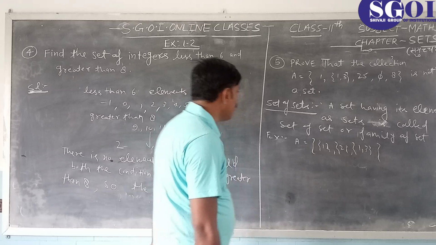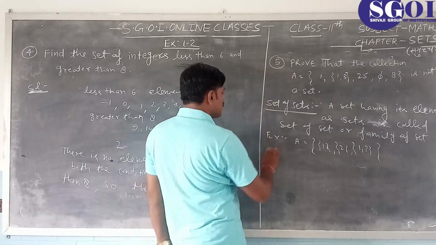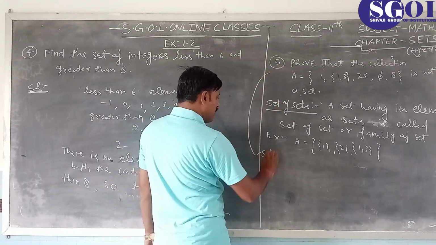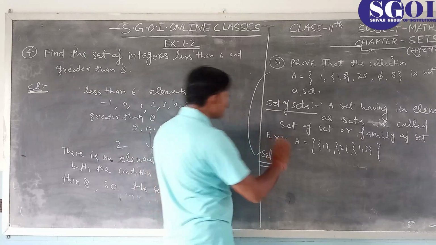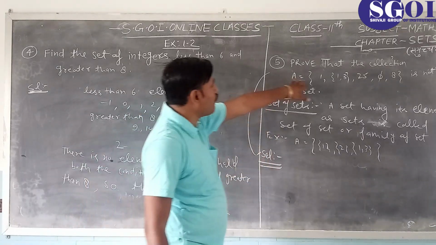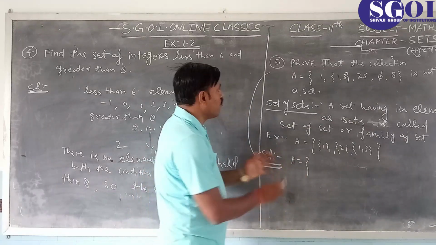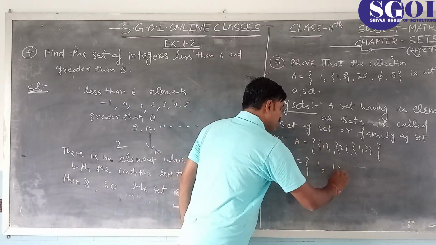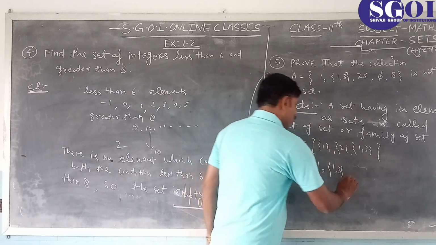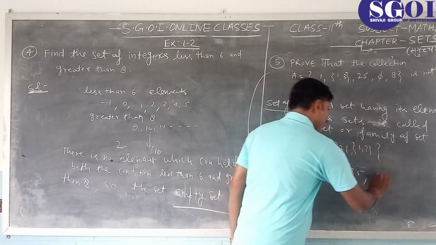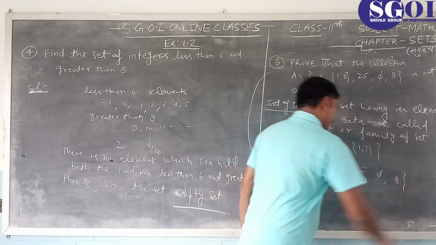Now students, see this problem, solution of problem number 5. Prove that the collection is not a set. So see this collection A equal to {1, {1, 3}, 25, 5, 8}.